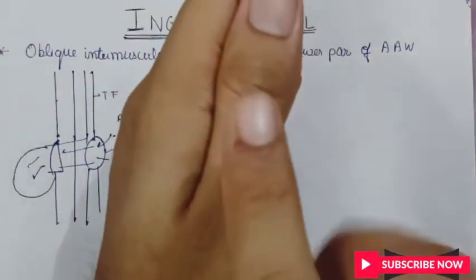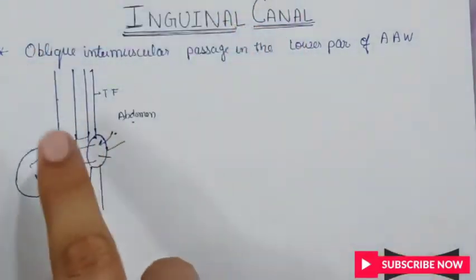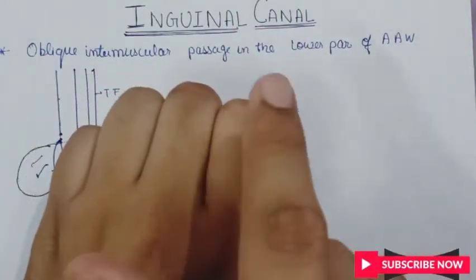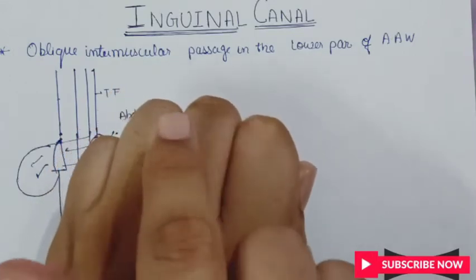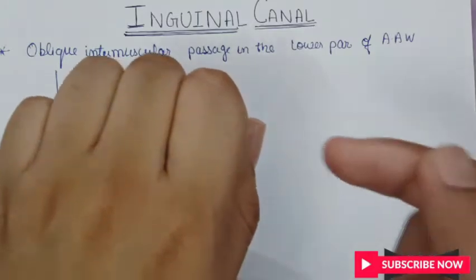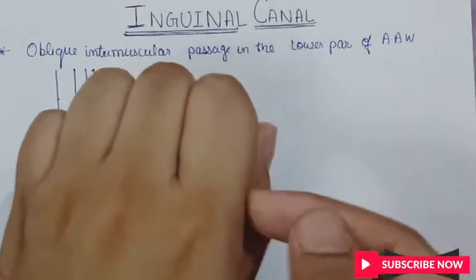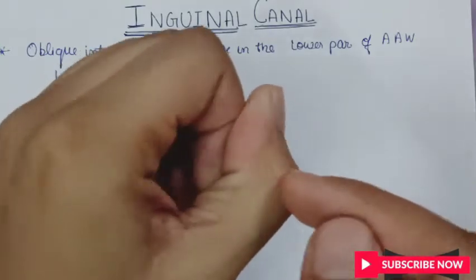Suppose you take this fist as the structure. This is the anterior abdominal wall having different layers: transversalis fascia, transverse abdominis, internal oblique and external oblique. Anything that has to pass from this side to this side has to puncture this wall. So here is a puncture.